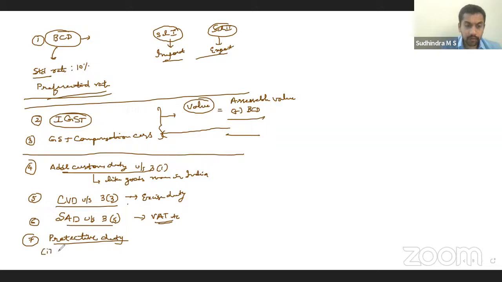Under protective duties, we have CVD on subsidized articles. Now, for a particular good that we are importing into India, there is subsidy given in one of the countries. So from the exporting country, there is subsidy given. So obviously, the price at which we'll be importing will be lesser. But for that product, no subsidy in India. So in local market, it will be higher. So to compensate for that, CVD will be levied, countervailing duty. Then ADD, anti-dumping duty. In some cases, they will send goods into India at a price which is lesser than the domestic market price of that country.